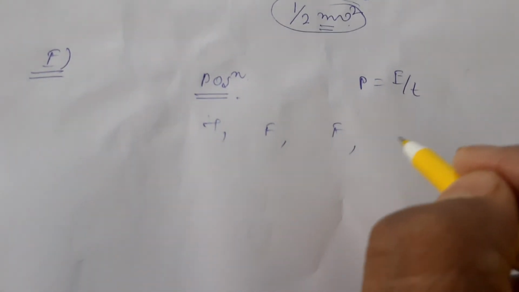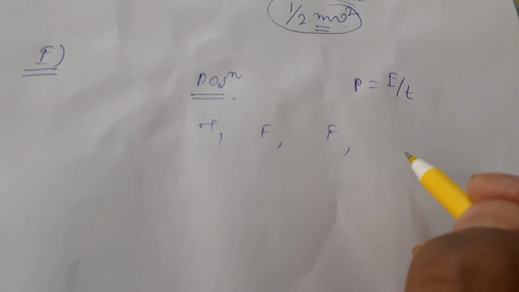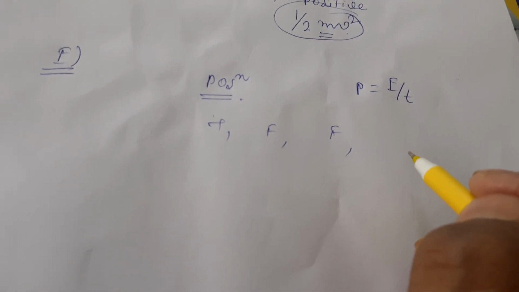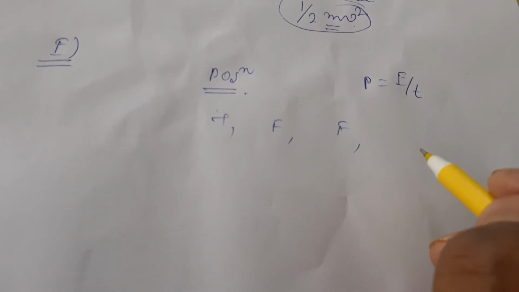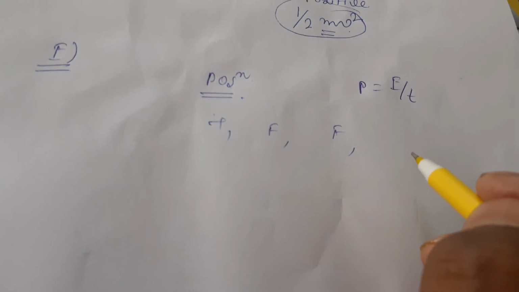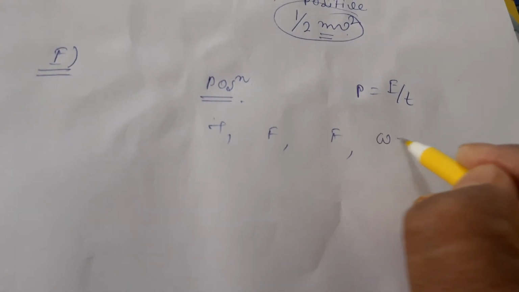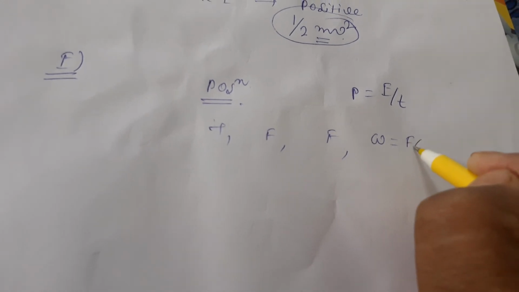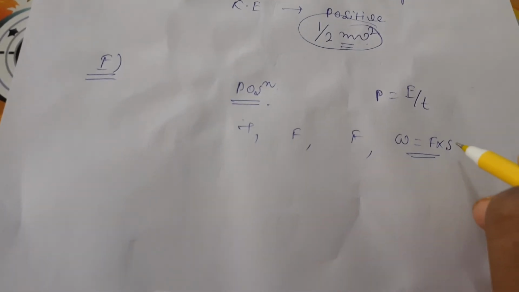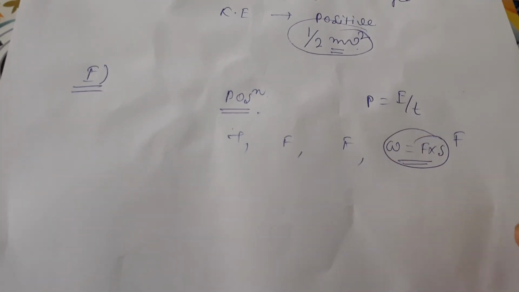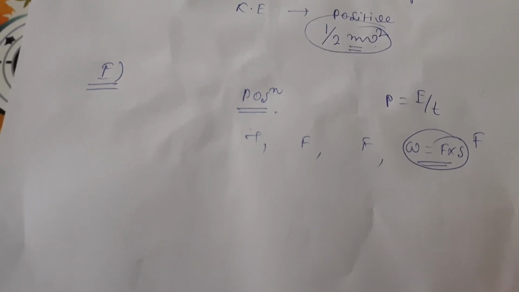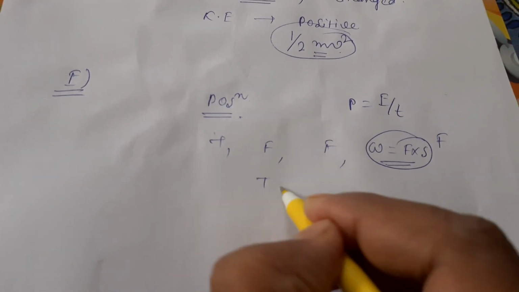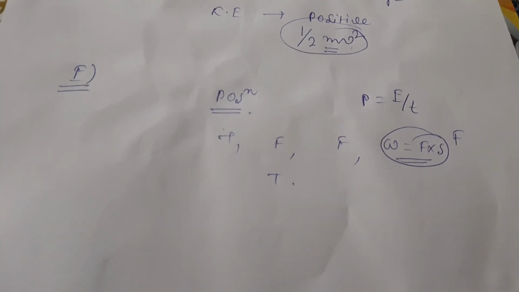Next one, if a force F acts on a body and the block moves over a distance S in a direction of force, then the amount of work done W is given by W is equal to F plus S. This is not F plus S, this is F into S. So false one. Okay. Next one is that energy is a must for doing work. Yes, energy is definitely required. So true. So these are the questions.